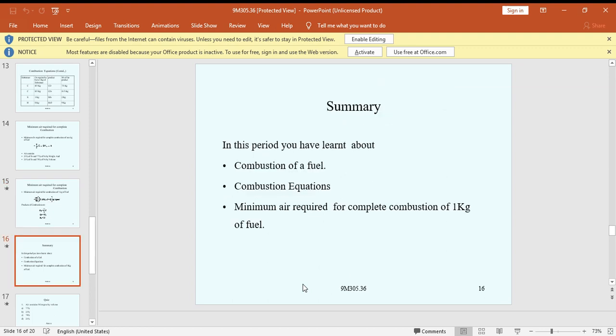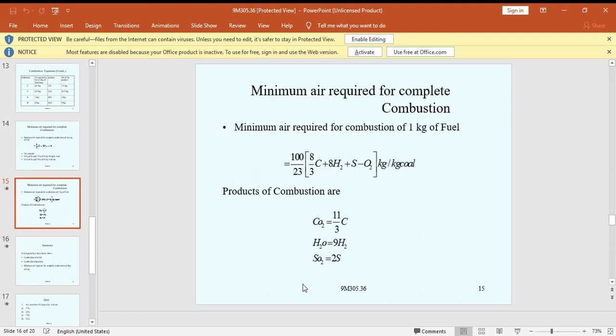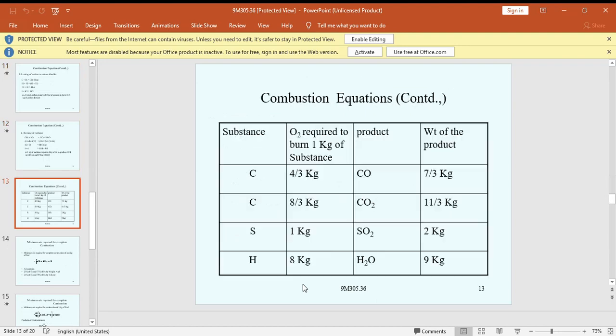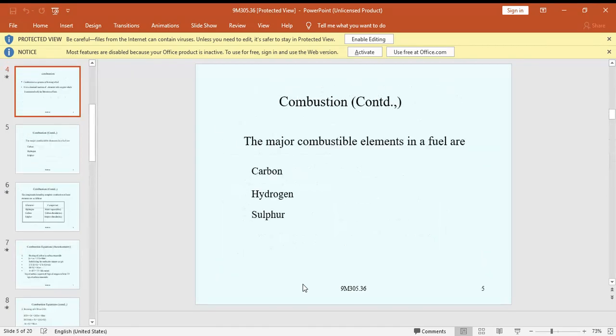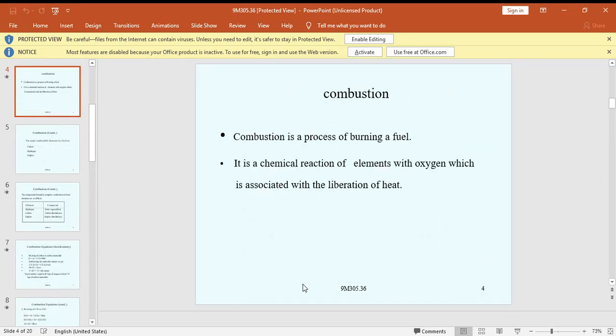So, in summary: what is combustion, what is the combustion equation, and what is the minimum air required for the combustion of the fuel? Combustion is the process of burning of fuel. It is a chemical reaction of elements with oxygen, associated with the liberation of heat. Combustion is the burning of the fuel.